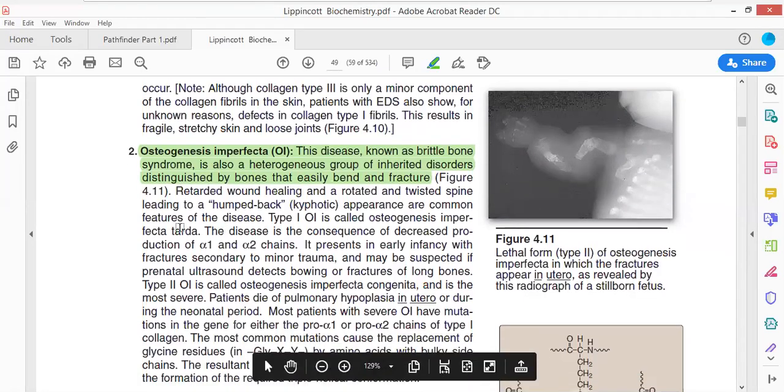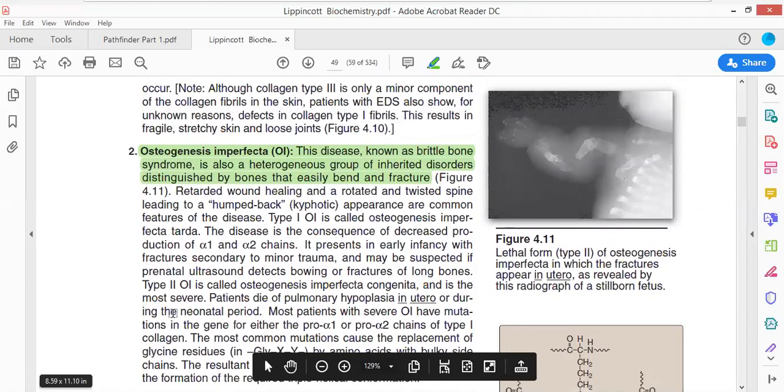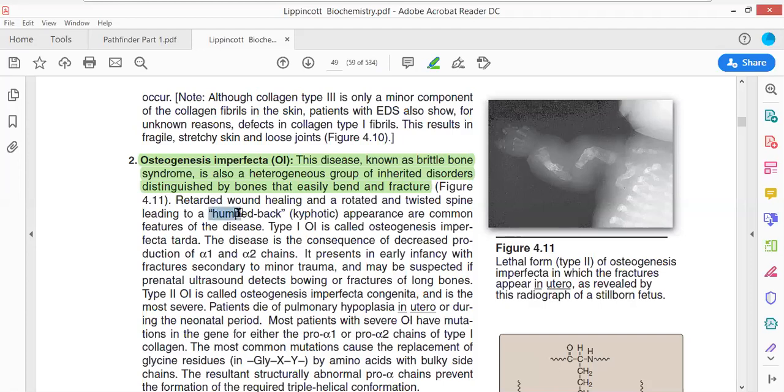So that's all for today for this collagen molecule. Sorry, this is the structure that is being produced. Now, this osteogenesis imperfecta also leads to humped back, also referred to as kyphosis, जिसे हम कुबड़ापन कहते हैं. You would have seen that in old age there are certain persons whose back used to bend. That is because of kyphosis, because of humped back, which is a common feature of the disease.